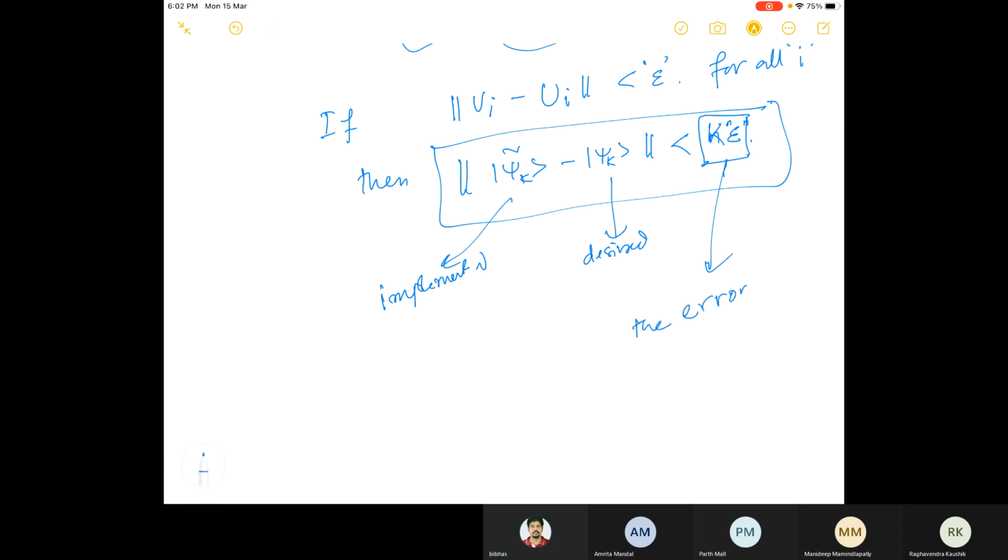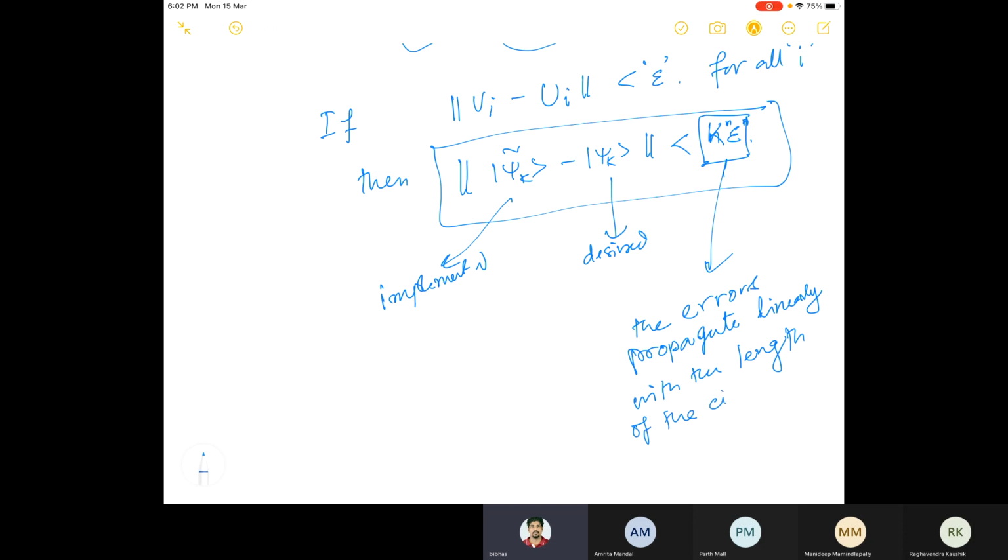This is the worst case. It is linear because it scales with k, and epsilon is the error. So the error propagates linearly with the length of the circuit.